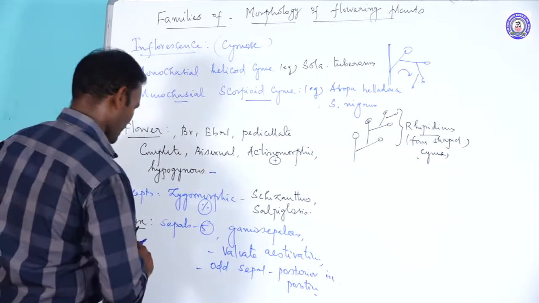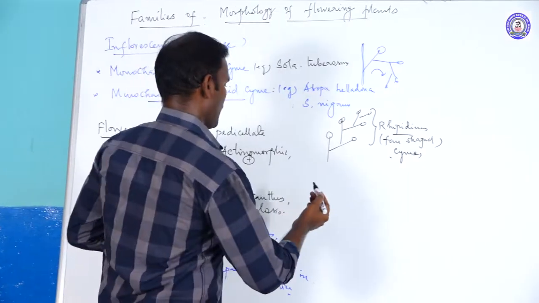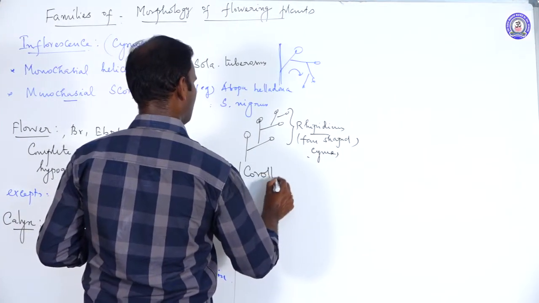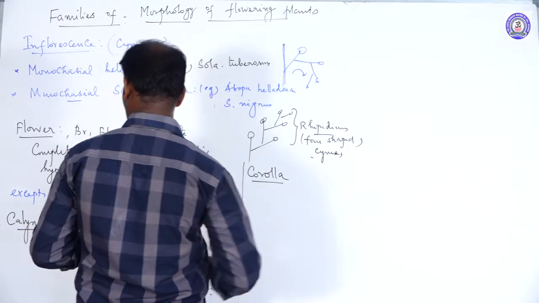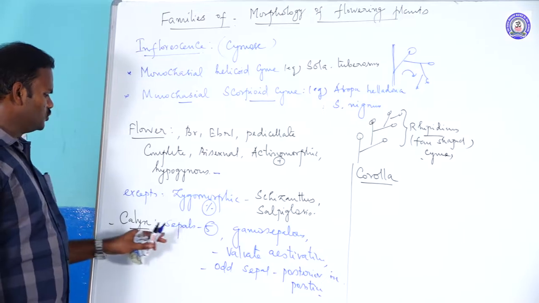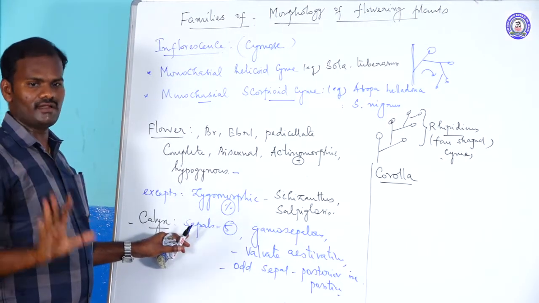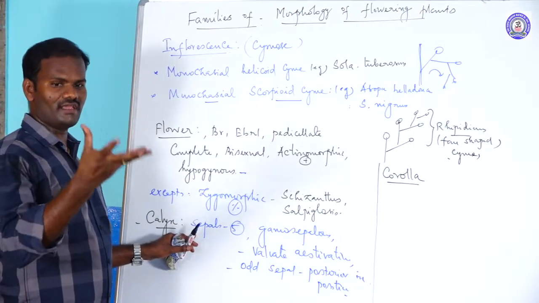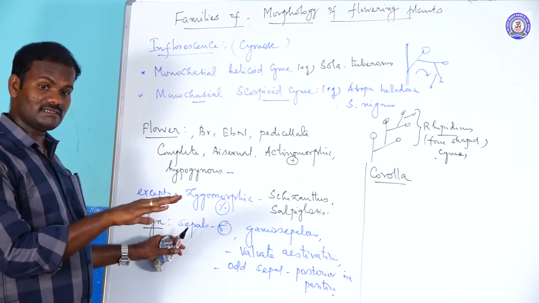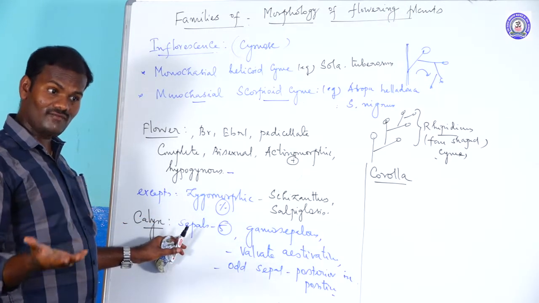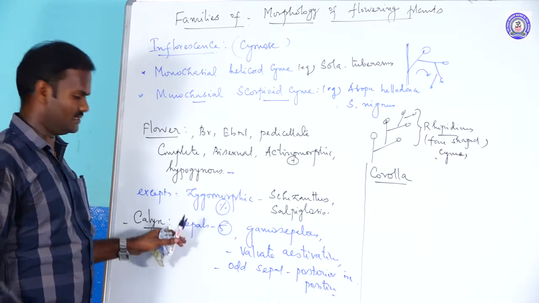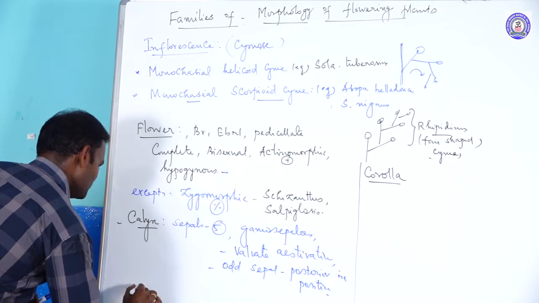The next, corolla. Let me remember once again: usually the calyx falls after the opening of flowers. But in some species, the calyx does not fall even after fruit formation. Such calyces are called persistent calyx.